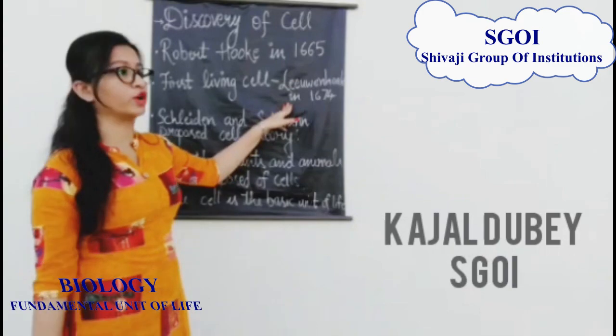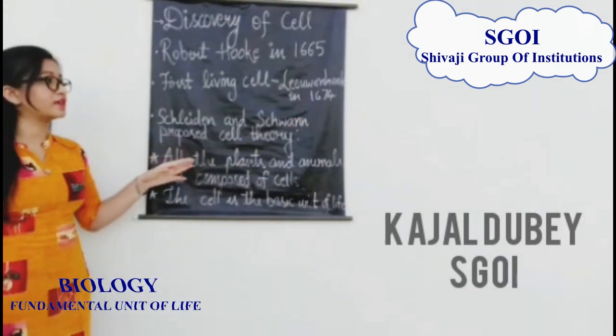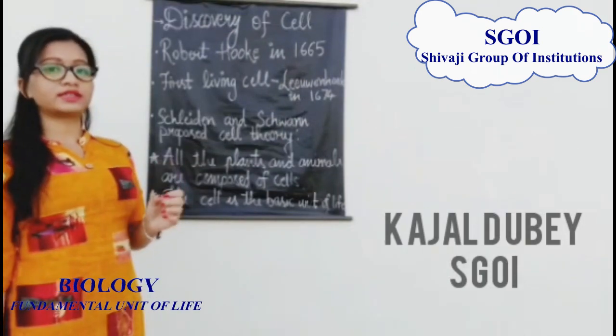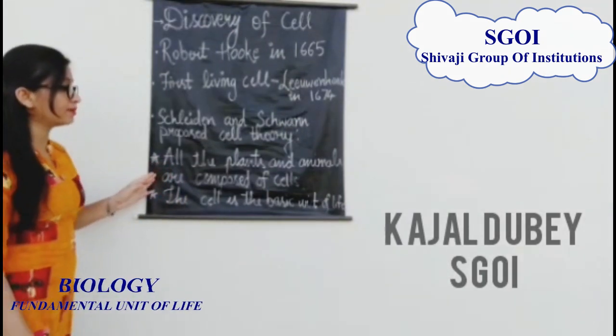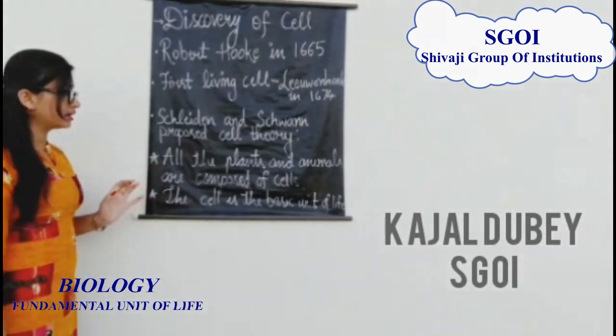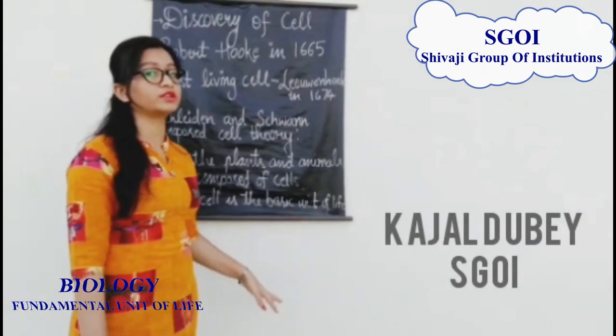After that, living cells were discovered by Antony van Leeuwenhoek in 1674, from fresh pond water. After that, there came a theory, the cell theory, which was given by Matthias Schleiden and Theodor Schwann. In the cell theory, they stated that all plants and animals are composed of cells. The second thing they told in their theory is that the cell is the basic unit of life.